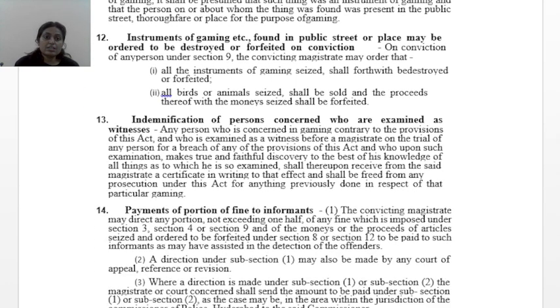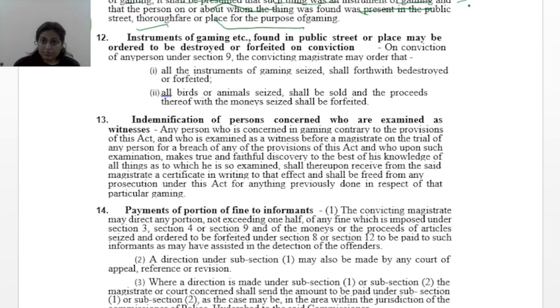Now, section 11 talks about presumptive proof of gaming. When anything is seized under subsection 2 of section 10, if the magistrate is satisfied that the police officer who seized it has reasonable ground for suspecting that the thing so seized was an instrument of gaming, it shall be presumed that such thing was an instrument of gaming, and that the person on whom the thing was found was present in the public street through fair or place for the purpose of gaming.